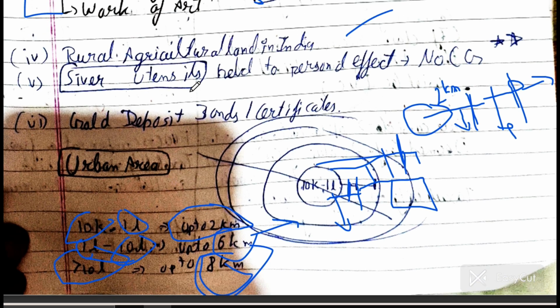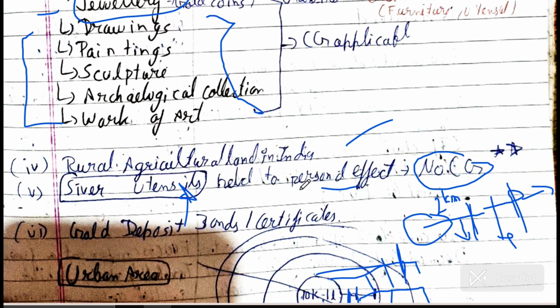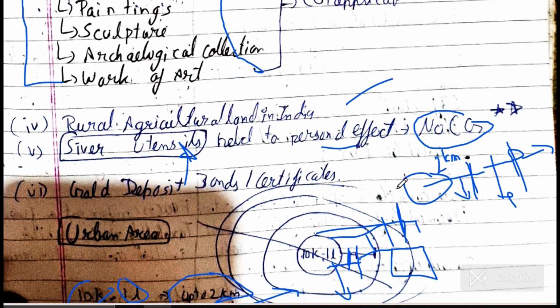And this is one of ICAI's most favorite adjustments: silver utensils, like a silver spoon you have for different occasions. If you hold these utensils and you get any gain on them, no capital gain will arise. Don't confuse it with the jewelry category. If it is for personal effects, then no capital gain will arise.